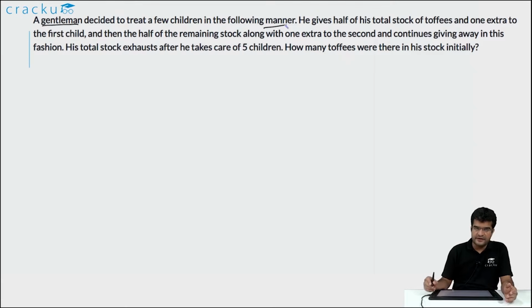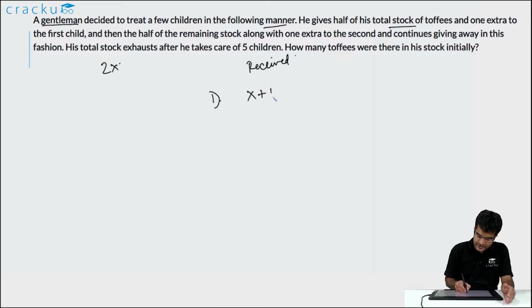In this question it is mentioned that a gentleman decided to treat a few children in the following manner. He has a few chocolates, let us assume that he has 2x chocolates. Then he gives half of the stock of the toffees plus one extra chocolate to the first child. So the number of chocolates that the first child received will be equal to x plus 1, because we assumed that the total number of toffees is equal to 2x. And what are the remaining number of chocolates? The remaining number of chocolates after giving some chocolates to the first person is x minus 1.